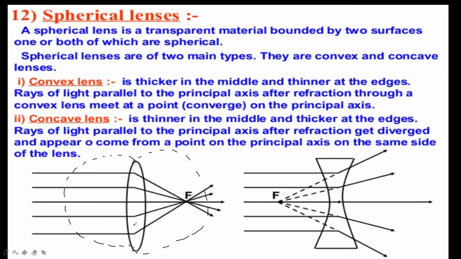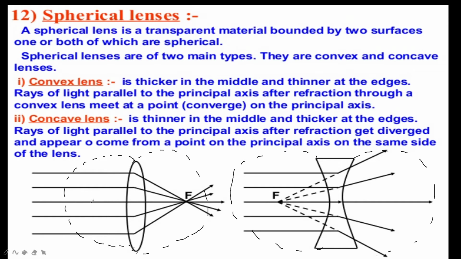So a lens, either concave or convex, has two spherical surfaces. Each of these surfaces forms a part of the sphere. So center of curvature is the center of the sphere from which the lens has been cut, the spherical surface from which the lens has been cut. That is called the center of curvature.